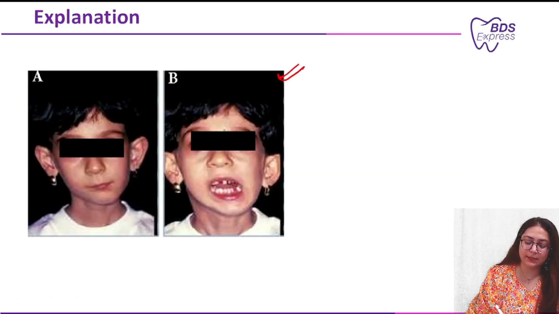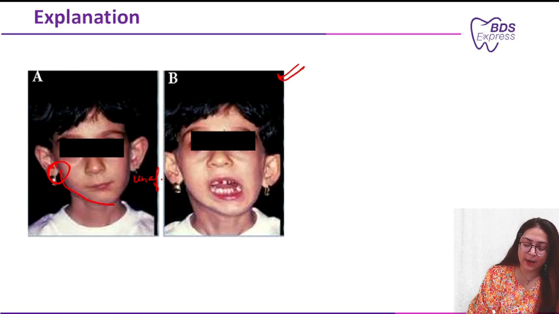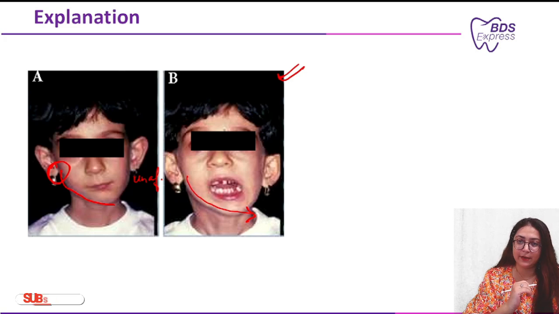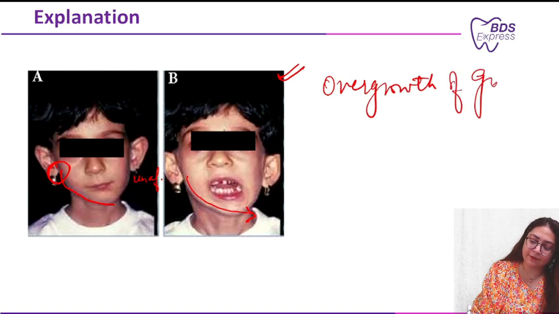Like here you can see, this jaw is deviated towards this side, so this is the unaffected side. This is the side where you have placed this costochondral graft, and while the patient is opening the mouth, the jaw is deviated towards the unaffected side, right? So the correct answer is overgrowth of graft. I guess that was option B.